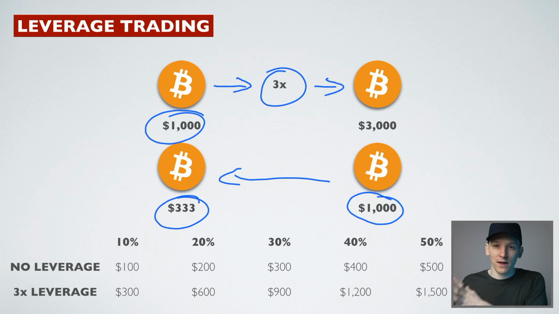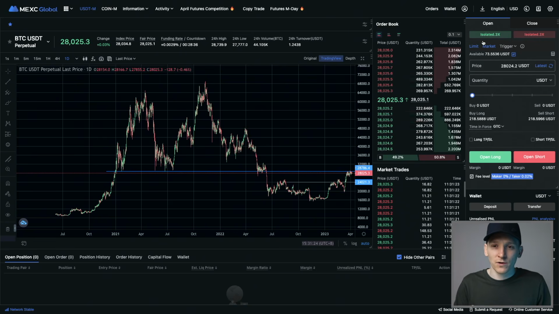So I can have this $1,000 position, but I only need $333 to fund that $1,000 position, and the other $666 I can use elsewhere. For example, if you're trading, ETH pays a yield, and so you may want to just have the assets in your account earning that yield whilst expressing your trade on the futures platform, but you don't want to put the whole lot in. This is also safer as well because you just have less of your money on a centralized platform, which is also good. So that's how leverage trading works. It can either make your wins and losses bigger, or you can use it more professionally to just put less money down, but still get the trade size that you want to use.